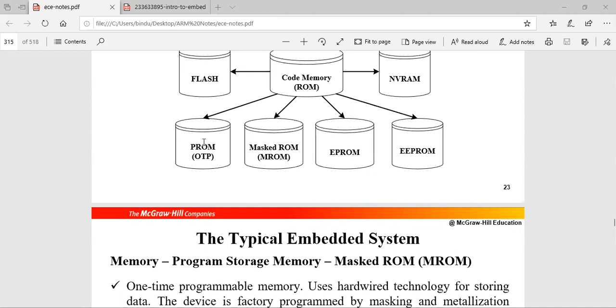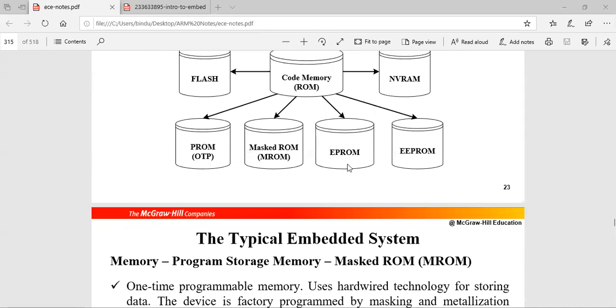Then after this, since these two cannot be reprogrammed, there came erasable programmable read only memory, EPROM, where a part of the chip is kept under a quartz crystal window, so that the data seen through the window is kept under UV rays and the data will be erased. It takes around 20 to 30 minutes, the time duration is more.